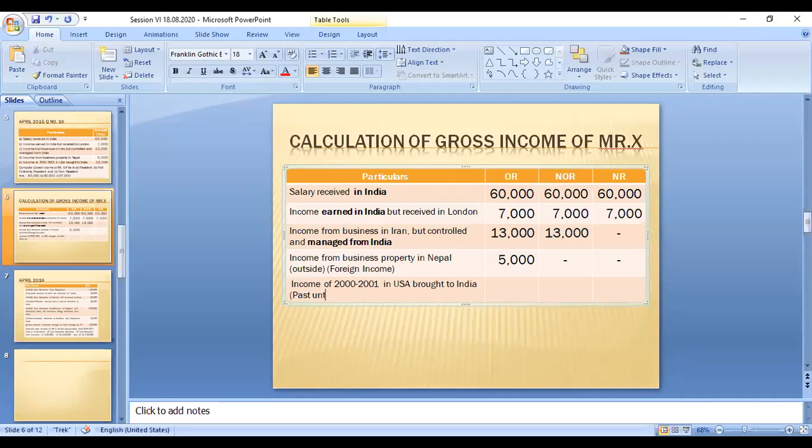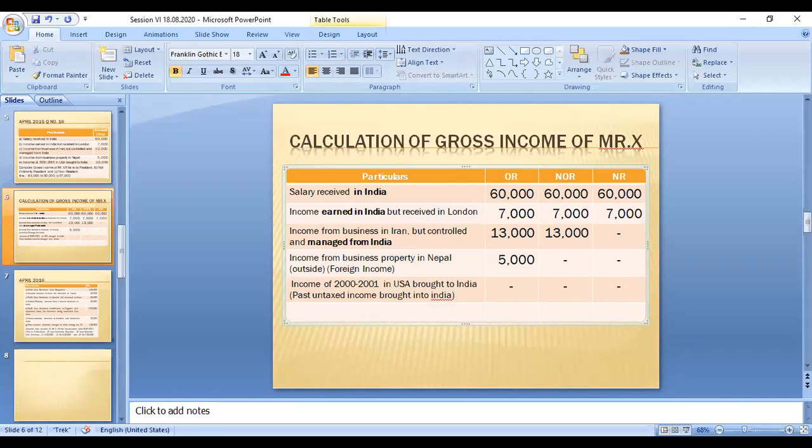Past untaxed income brought into India is not taxable to all the people. Okay, this is exempted income.